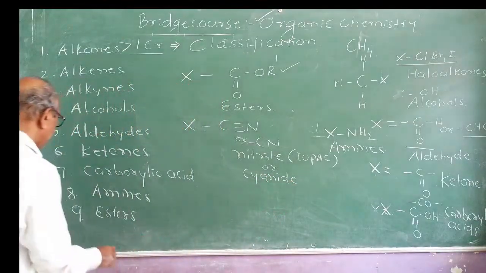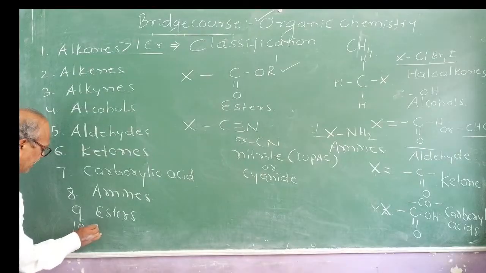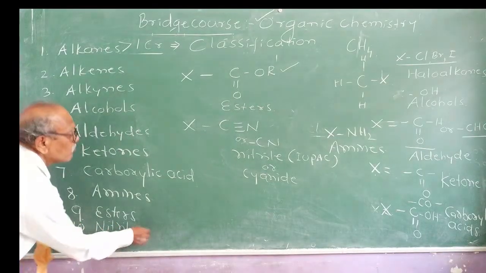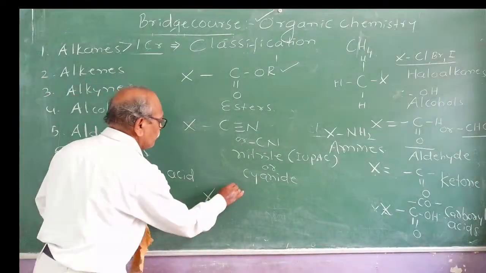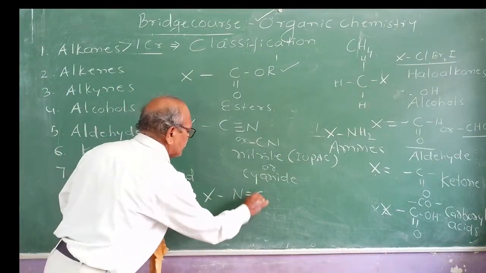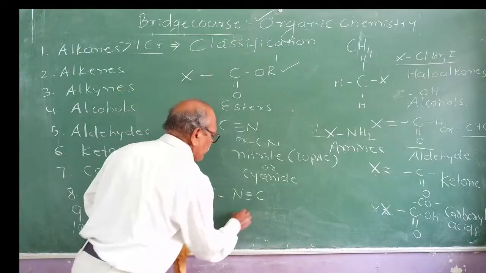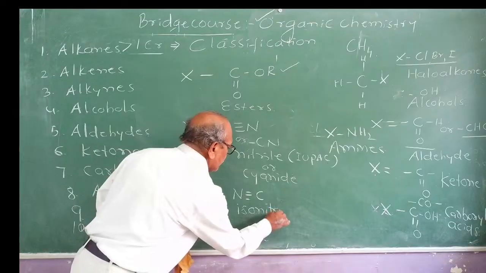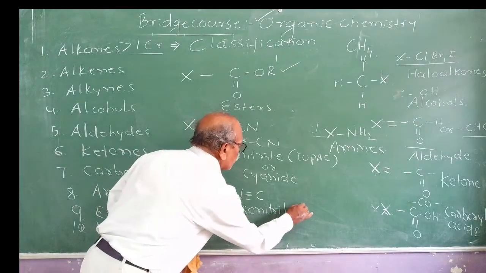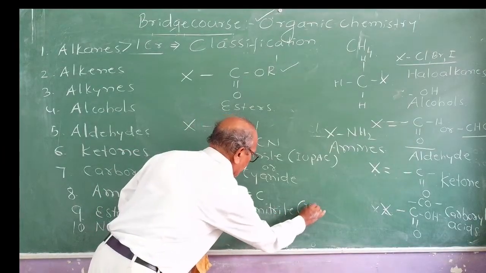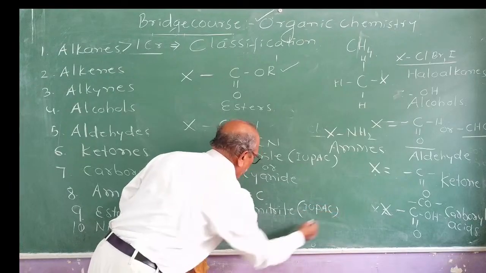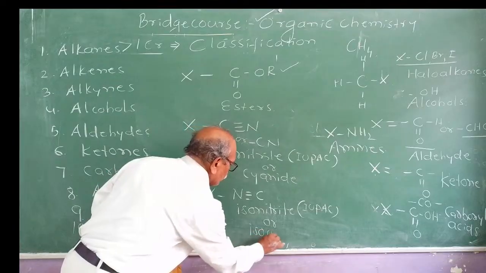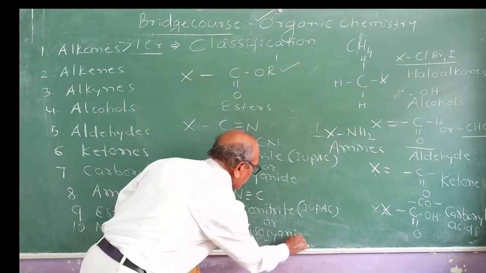They are called the nitriles family. And if X is reversed, N triple bond C, this is called isonitrile, according to IUPAC recommendation. Or isocyanide, the older name.